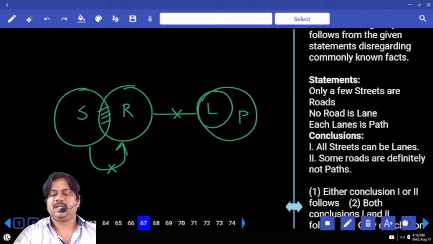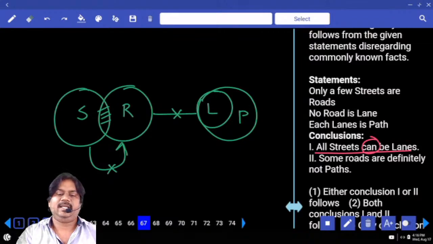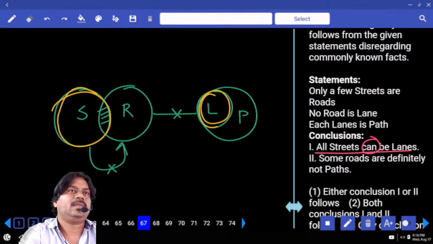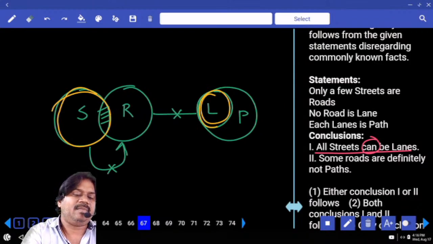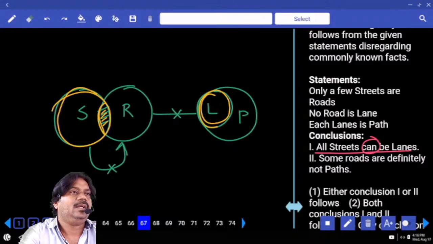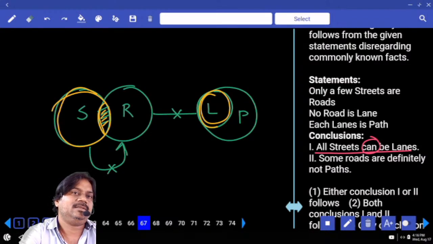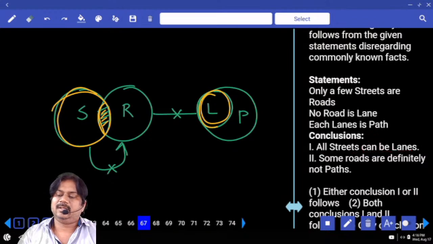First one. All streets can be. Can means possibility. So can we write all streets inside the part of L? Definitely some part of streets is related to R. If we write streets inside the part of L, it is definitely related to R. Yes or no? Can we have a chance to write? No. So the first one is wrong.